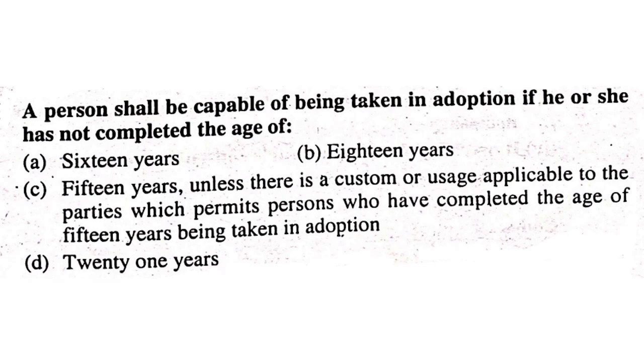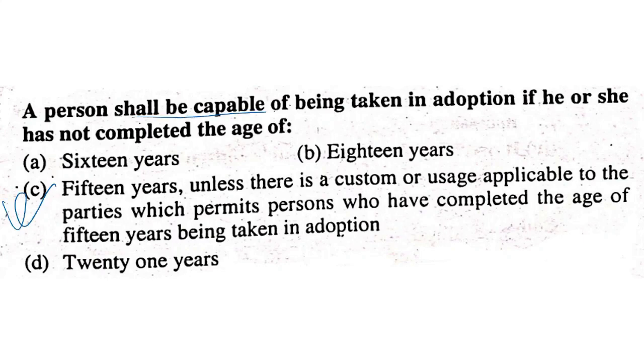A person shall be capable of being taken in adoption if he or she has not completed the age of 16 years, 18 years, 15 years, unless there is a custom or usage applicable to the parties which permits persons who have completed the age of 15 years being taken in adoption, or 21 years of age. It is 15 years.